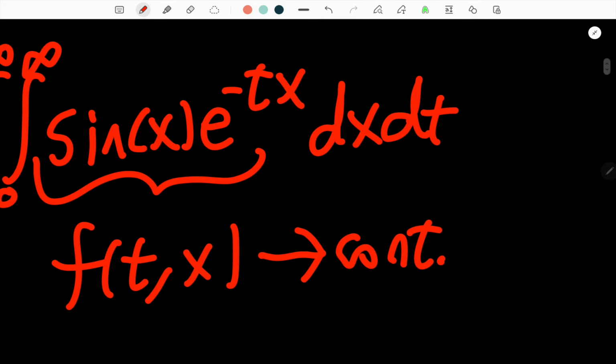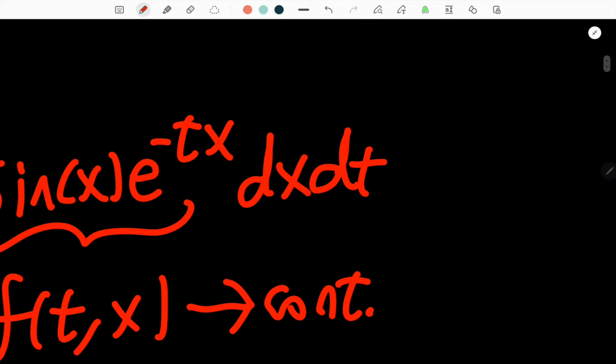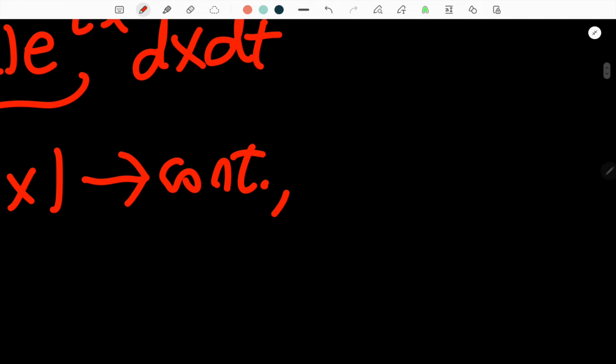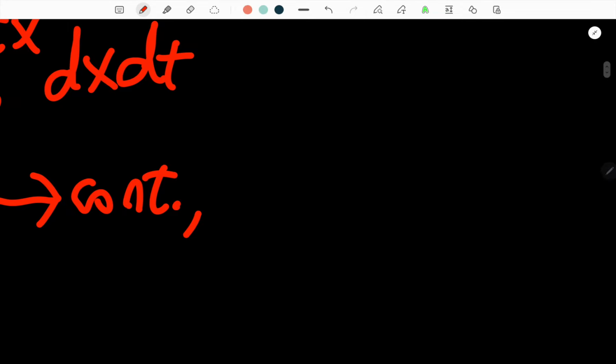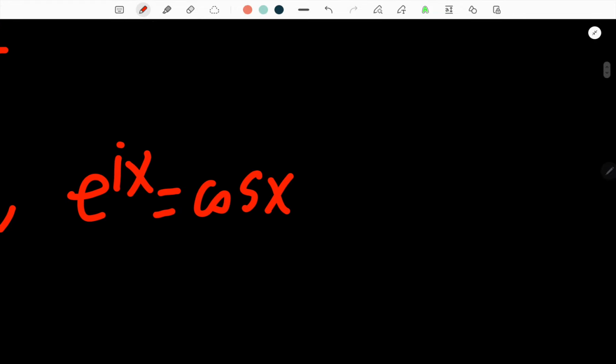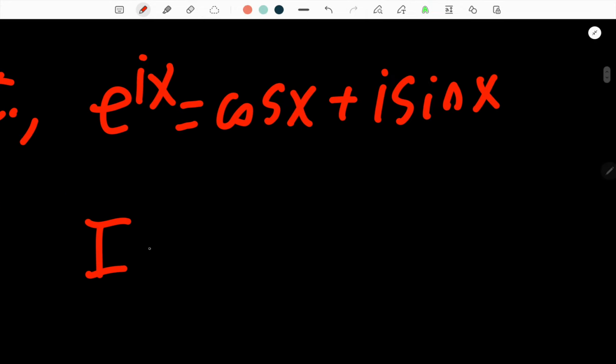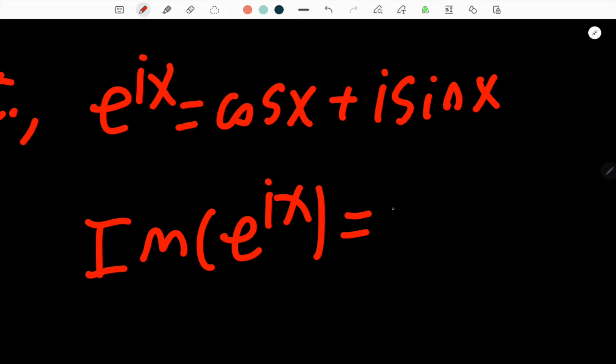There we go. Now, I want to make use of another fact. Well, what fact do I want to make use of? Well, e to the i x is equal to cosine of x plus i sine of x, where i is just our imaginary unit. And if we take the imaginary part of both sides, the imaginary part of e to the i x is then just sine of x.